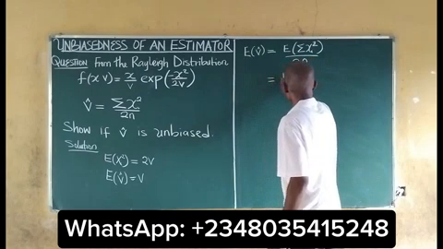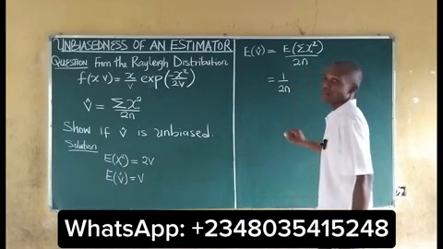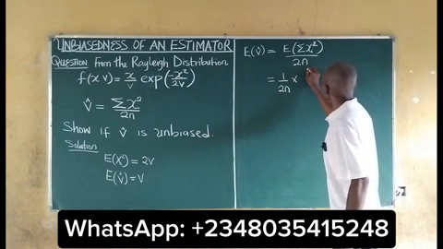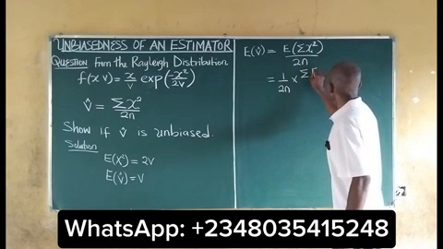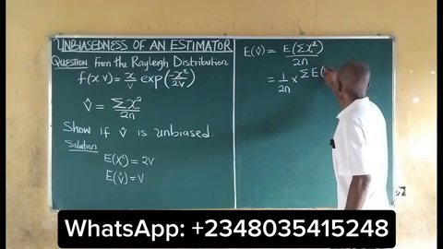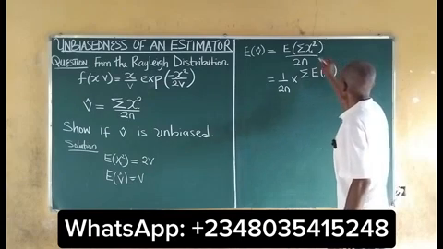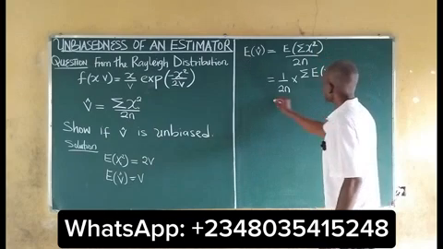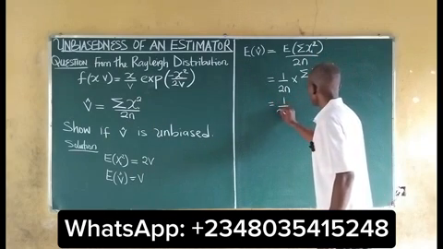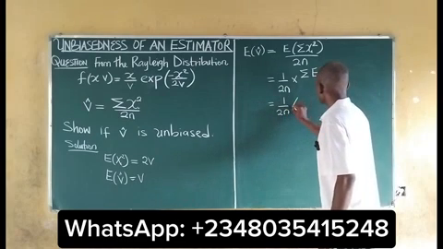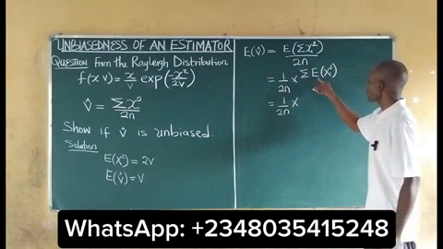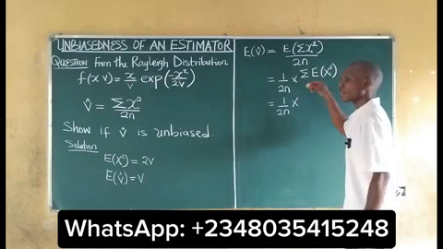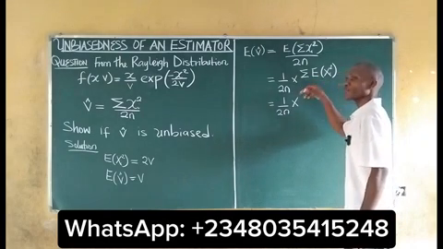It then means that 1 over 2n will be multiplying the summation of the expected value of xi squared, which is this. So we have 1 all over 2n multiplied by n. If you're summing a constant, this is a constant now, you get n times that constant, or n times that function.